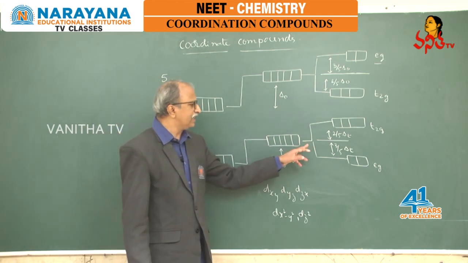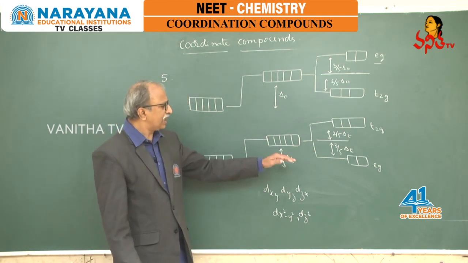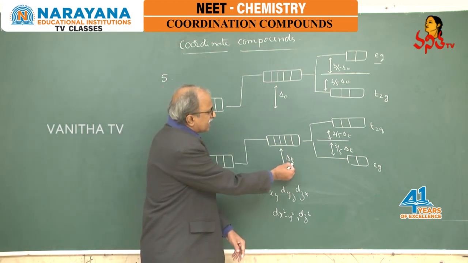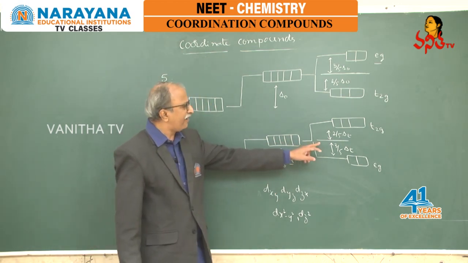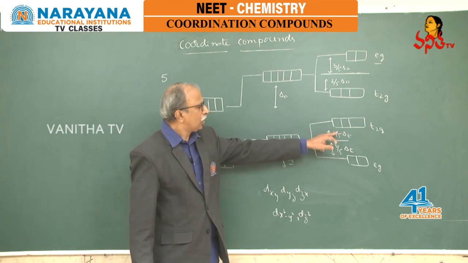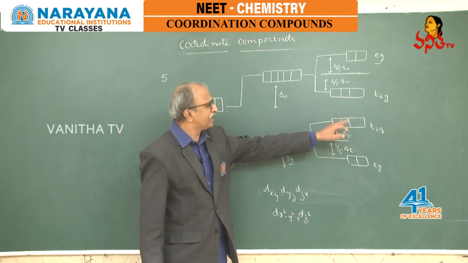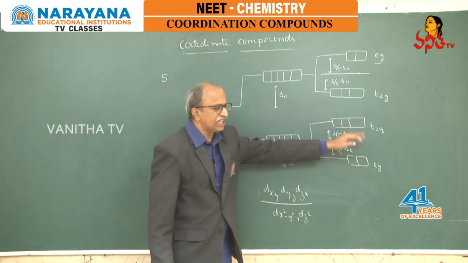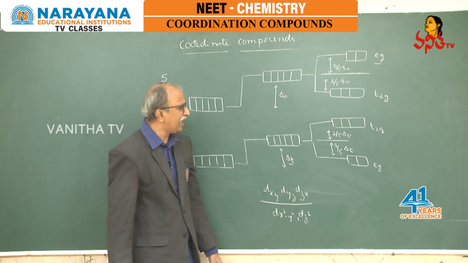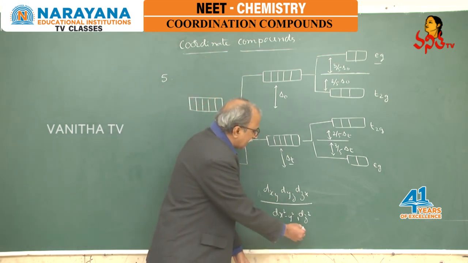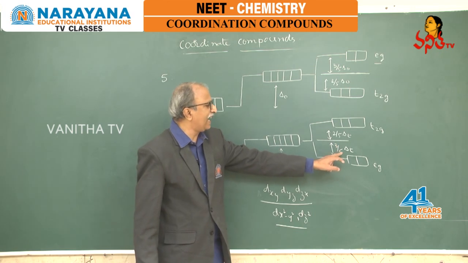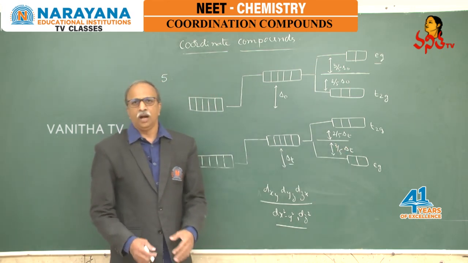Therefore, in this tetrahedral approach, the splitting energy is denoted as delta T, and from the average of delta T, 2 by 5 delta T is increased for the T2g set. The T2g set is having more energy here, and the Eg set is having less energy here, 3 by 5 delta T. Again, how do we know this?